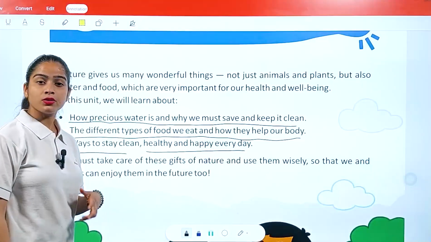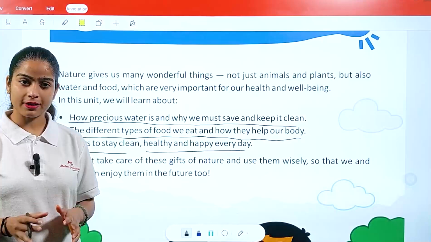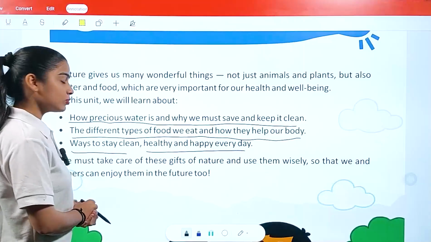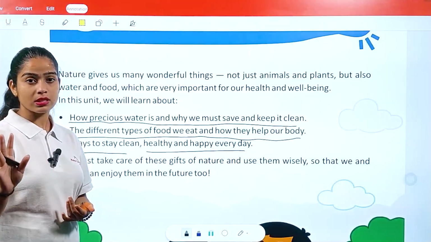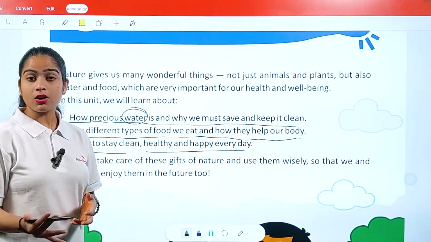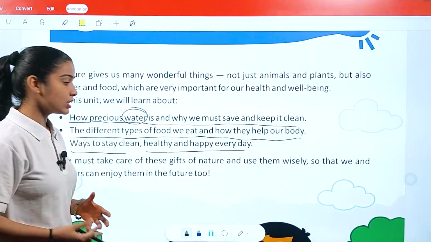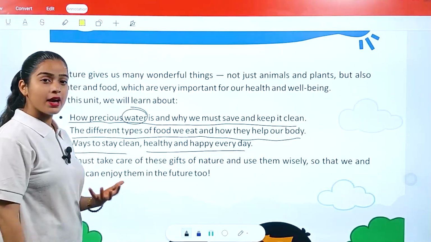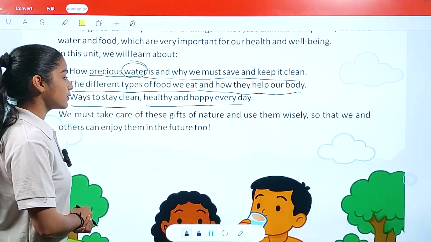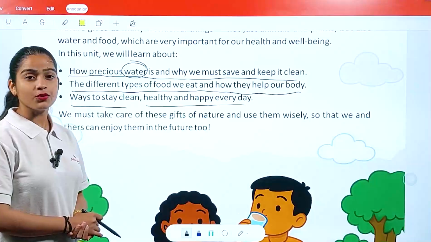In this chapter, we are going to learn about those things of nature which are not living things but play a very important role in our life. We will understand those things which are given by nature but are not living organisms. If we talk about water, it is very precious for us. We cannot imagine a life without water, or without food. We also learn how to keep ourselves clean, healthy, and happy every day to live a good and healthy life. So we must take care of these gifts of nature and use them wisely so that we and others can enjoy them in the future too.